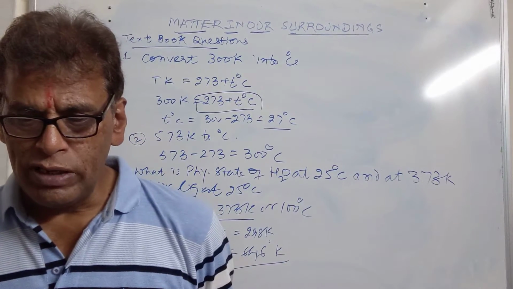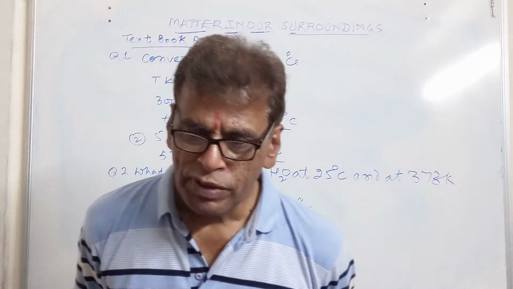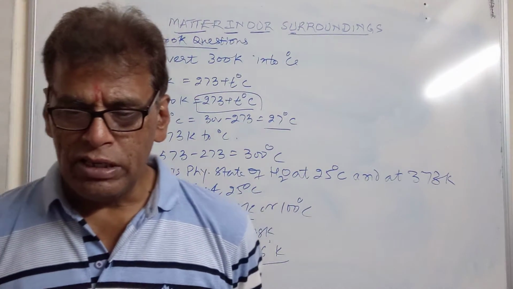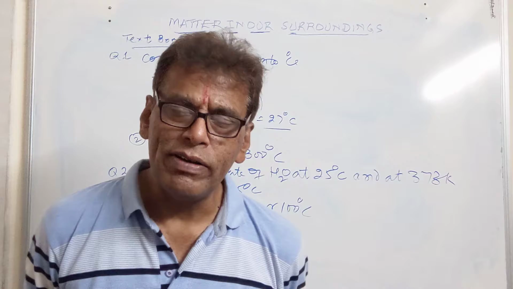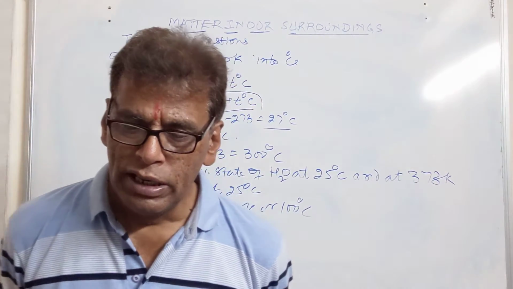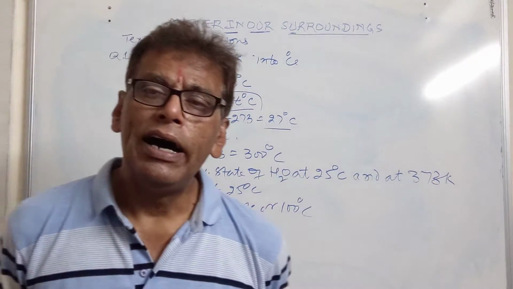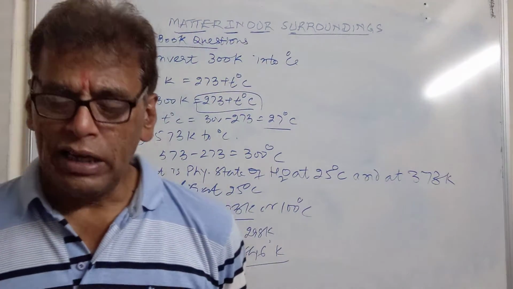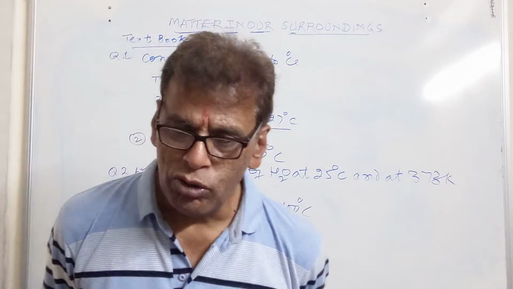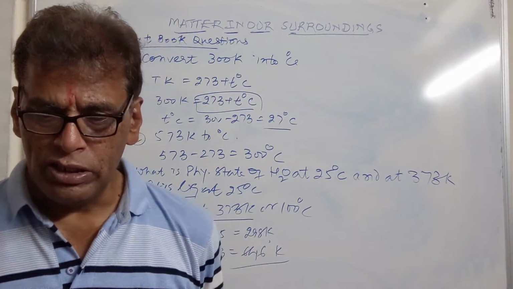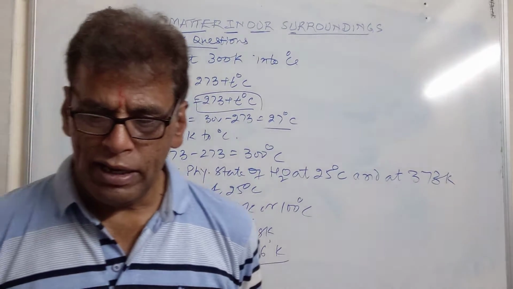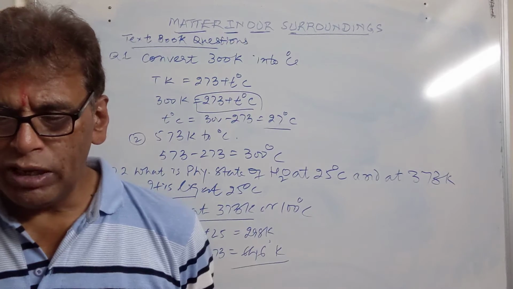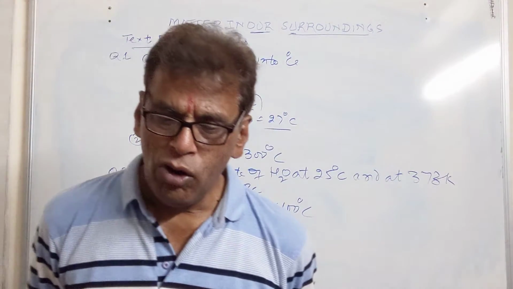Why is ice at 273 Kelvin more effective in cooling than water at the same temperature? Ice at 273 is more effective because ice has less energy as compared to water at 273 Kelvin. That's why ice causes more cooling, and it requires latent heat of fusion for melting.